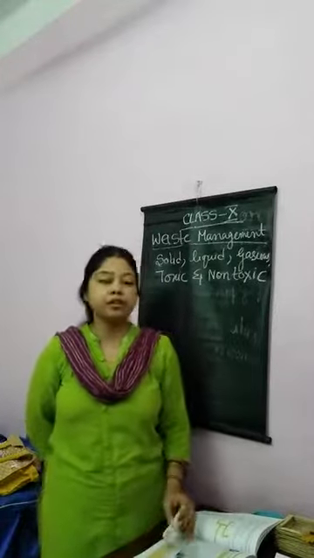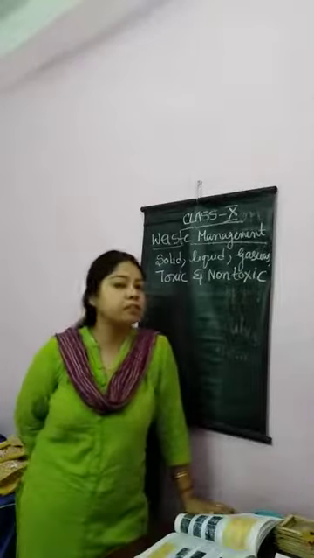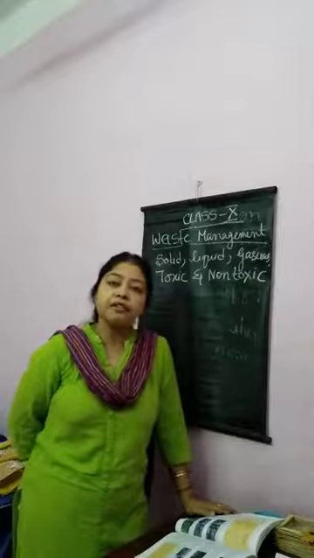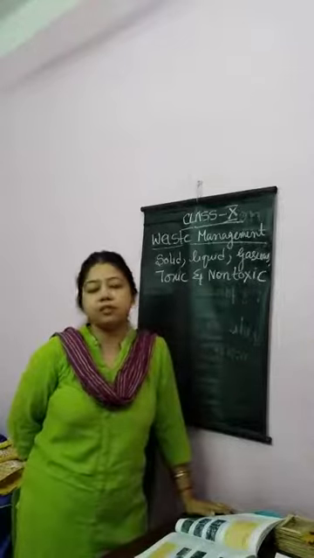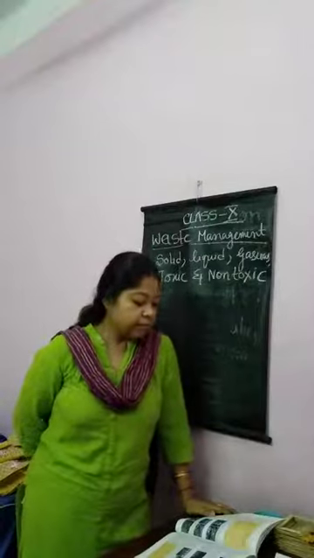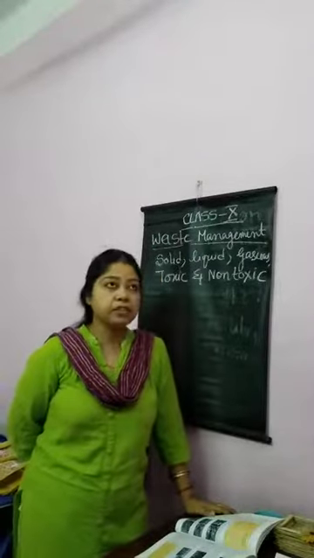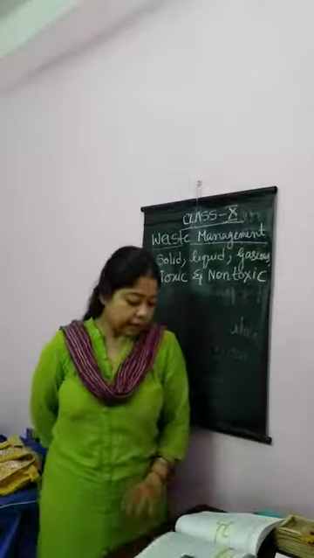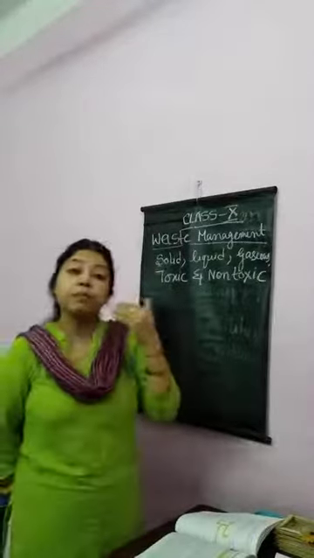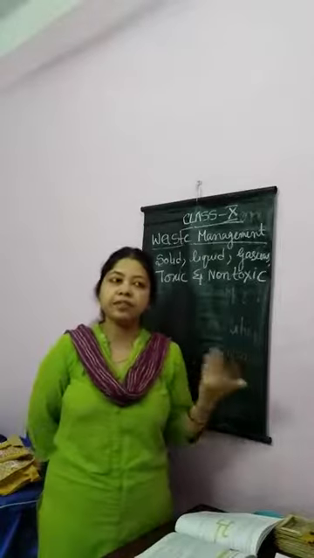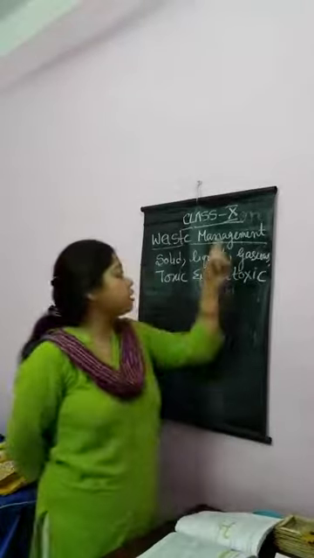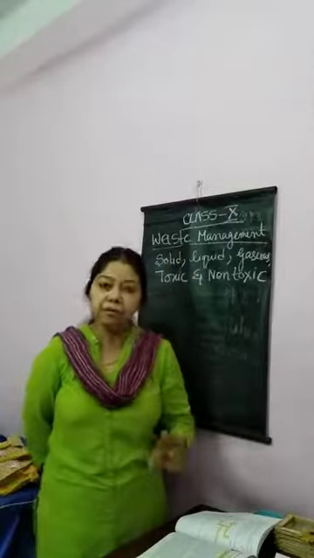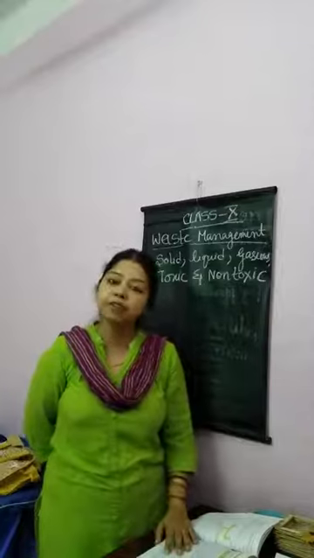And non-toxic waste means the waste that does not cause us any pollution, that is not poisonous. They are eco-friendly and do not cause any pollution. For example, vegetable peels, eggshells, bits of paper, etc. Now see, what type of question will you get from this part? The definition of waste can come, or classify waste on the basis of physical existence can come. If you get this question, what will you write for 5 marks?